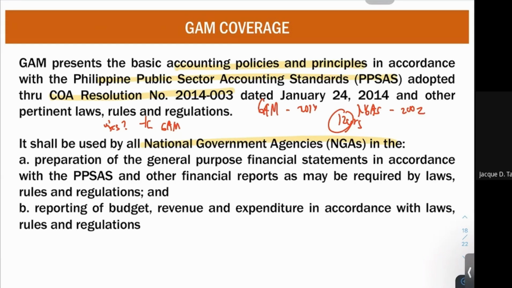Now, after knowing who uses it, to what does your national government use the GAM? So the GAM is used by the national government in the preparation of its general purpose financial statements. So when we talk general purpose financial statements, again, these are financial statements which cater to all needs of your users.